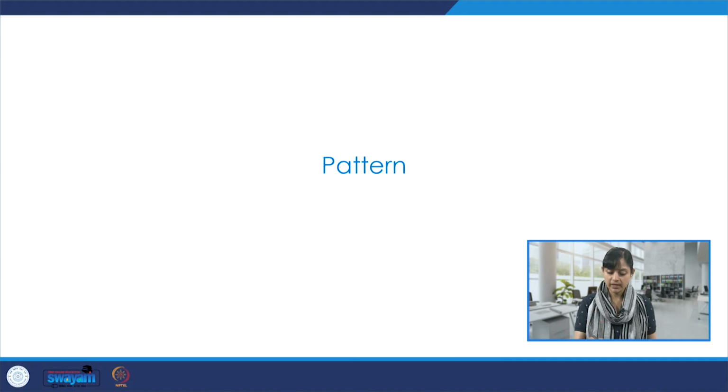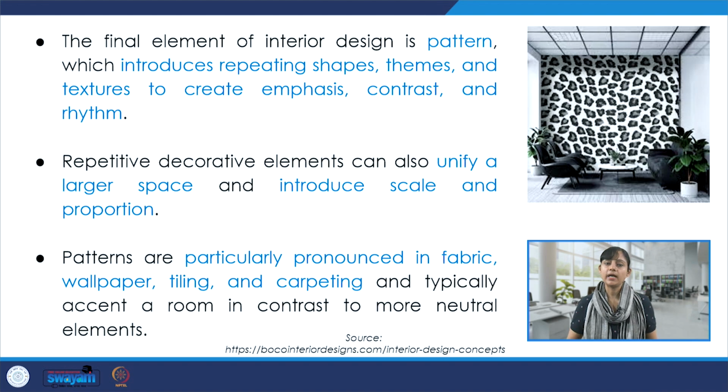And then moving on to pattern now. So, pattern is also a very interesting element, and pattern could be achieved by combining certain motifs or certain kinds of diverse elements, let's say by repeating shapes or by introducing a certain theme which binds these shapes or motifs together. And they could also be used for creating a certain focal point and emphasis. Also, sometimes rhythm, depending on what and where you have designed it. So, patterns are quite eye catching and they can be particularly pronounced in fabric, wallpaper, tiling, carpeting, etc.